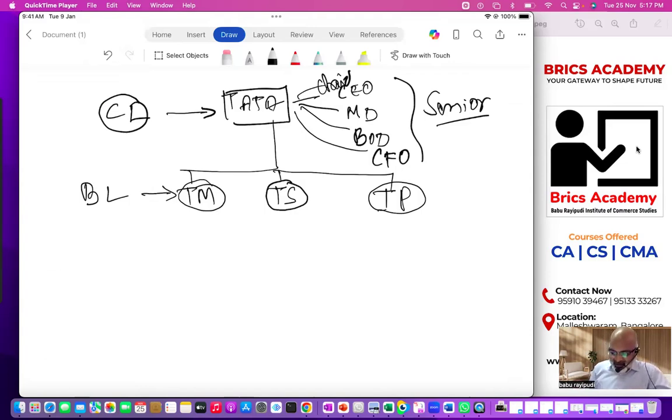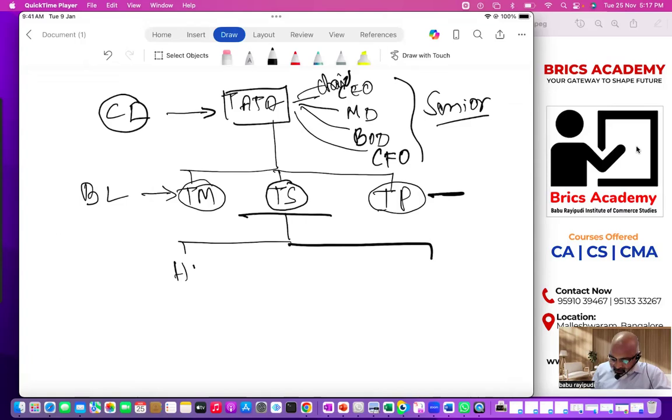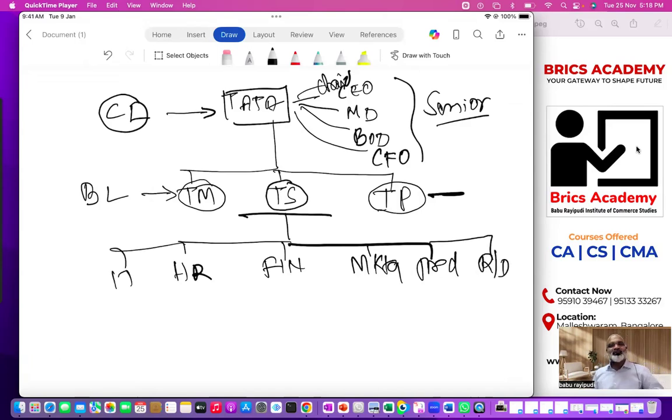Okay. Next one. Every business has a business level manager. He's independent. He takes care of the business. He formulates strategies at the business level. Then every business is not connected only to itself. Overall, every business will be managed by human resource. Every business is managed by the finance department. Every business is managed by marketing. Every business is managed by the production department. Every business, you may have R&D, you may have IT, information technology systems, etc.